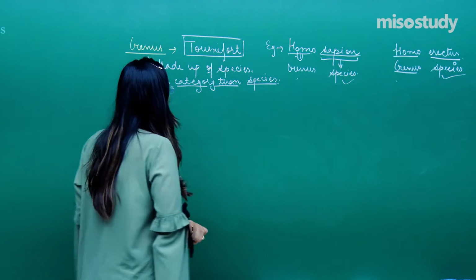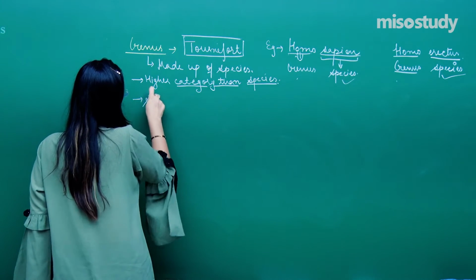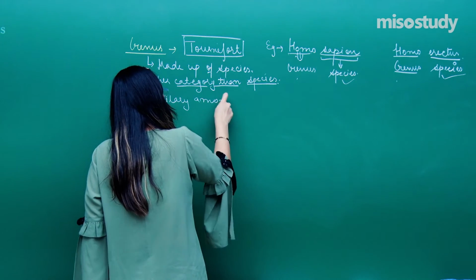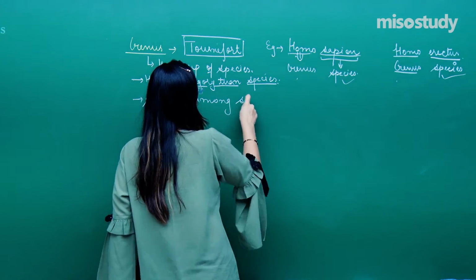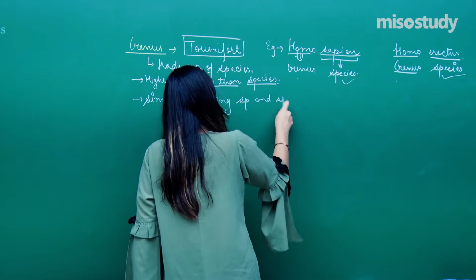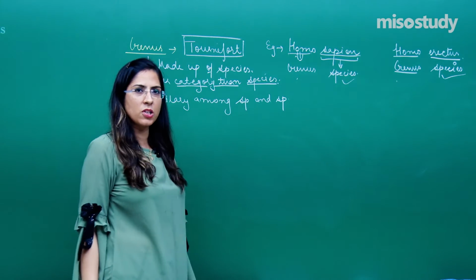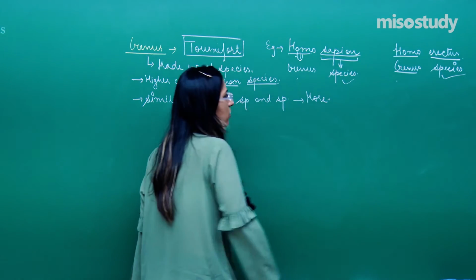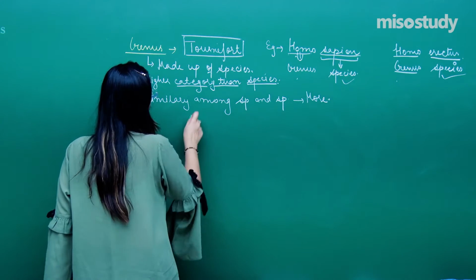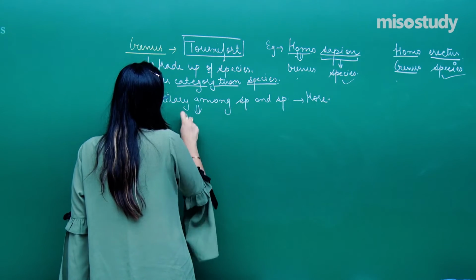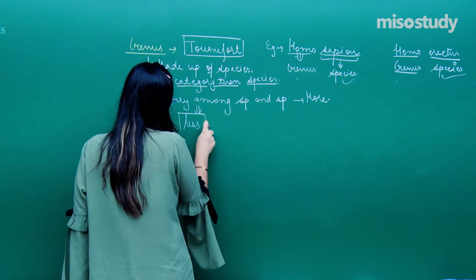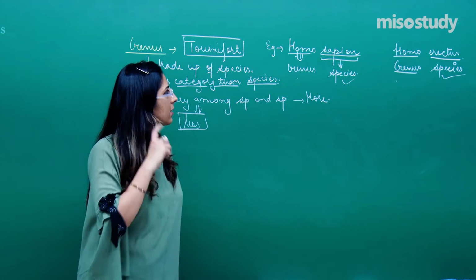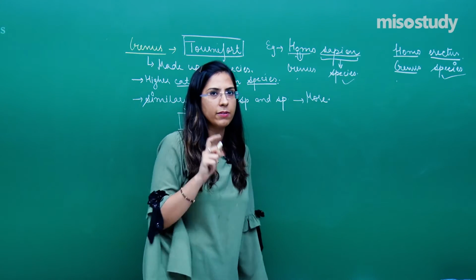So similarity among species and species, between the same species, is always more. Between the same species I am talking about. But similarity among the higher category will be very less when I am talking about a genus. Right? And I have given you an example as well: Homo erectus and Homo sapiens that we have discussed.